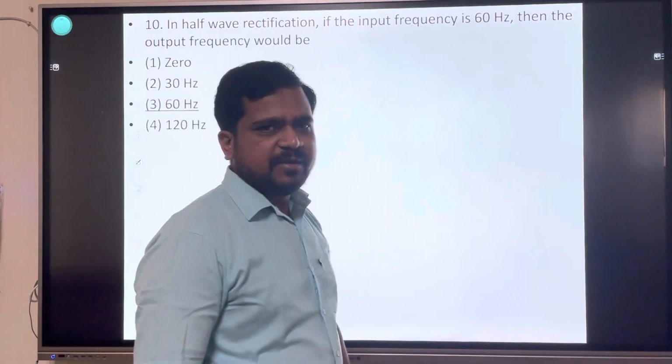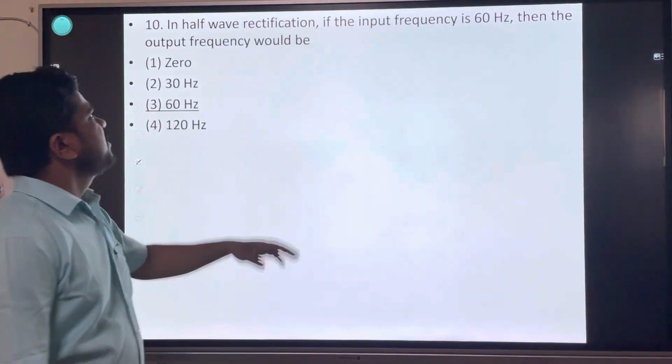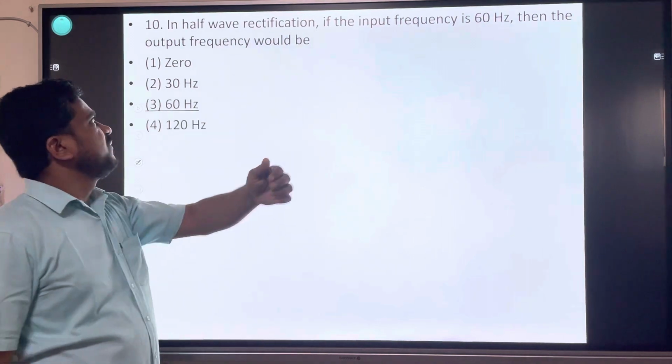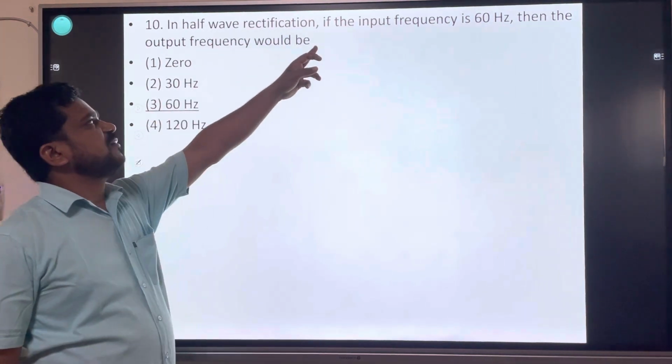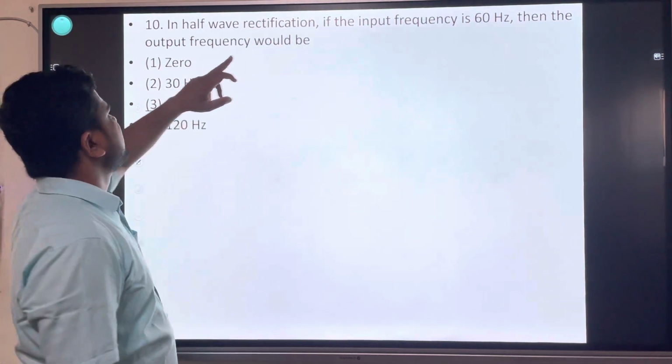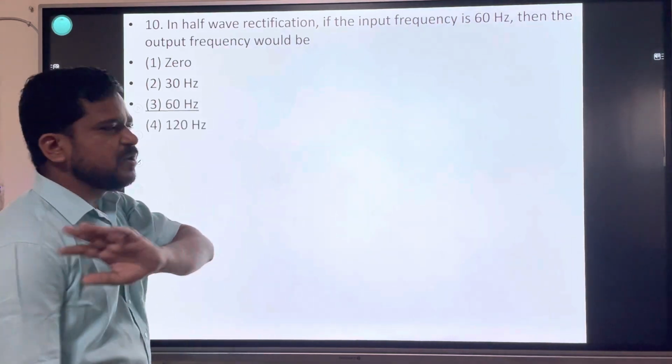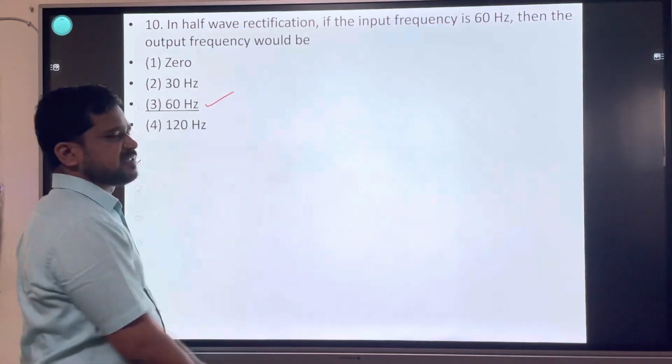इन हाफ वेव रेक्टिफायर, इजी क्वेश्चन है, 5 सेकंड का क्वेश्चन है. In half wave rectification, if the input frequency is 60 Hz, then the output frequency same रहती है, कोई change नहीं frequency में, 60 Hz.